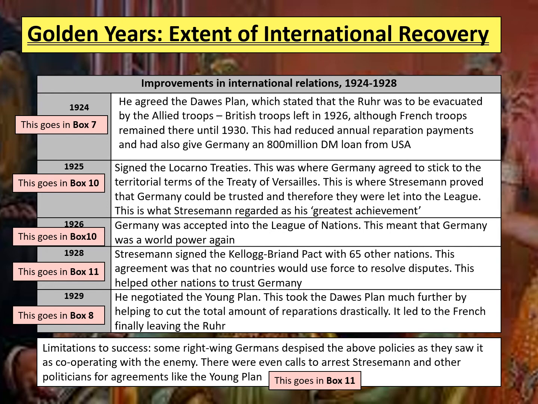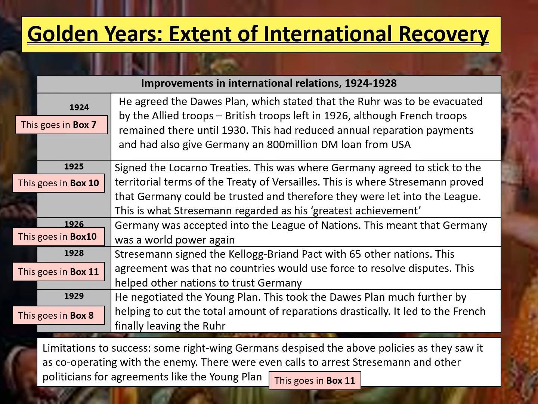and that Germany is excluded from being a world power. Now, in 1924, Stresemann, of course, hoped to improve Germany's international position and to build better relationships with the Allies, particularly as they've been worsened by the invasion of the Ruhr. So in 1924, he first obviously agrees to the Dawes Plan. Now, part of the Dawes Plan, we've already talked about that giving obviously a loan of 800 million from the USA. But another key point within the Dawes Plan was that it stated that the Ruhr had to be evacuated